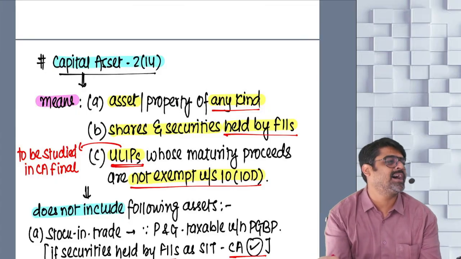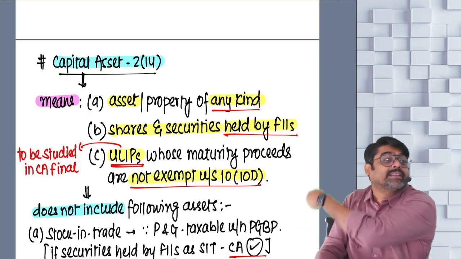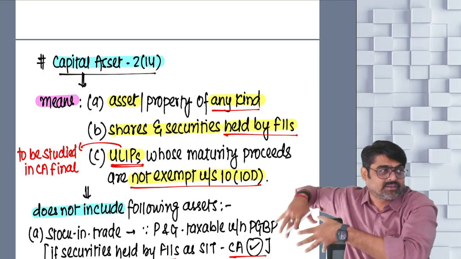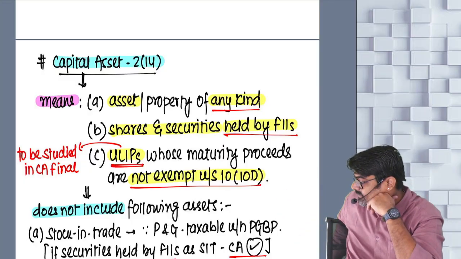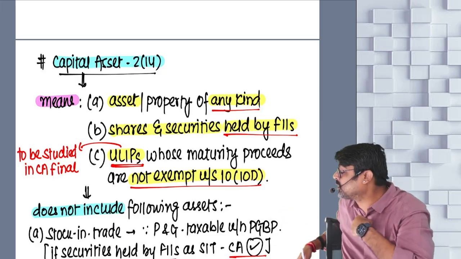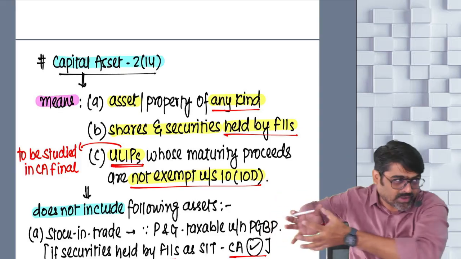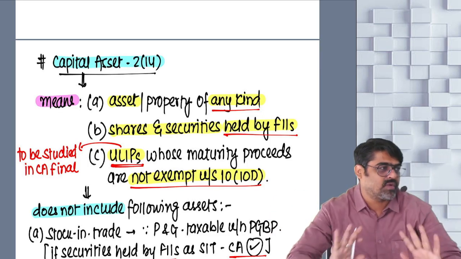All the types of assets are capital assets. In that definition, I have covered all the assets. Stock in trade, please stand up. We don't want to consider you as a capital asset. So I am bringing the stock in trade outside the definition of capital asset. But wait.